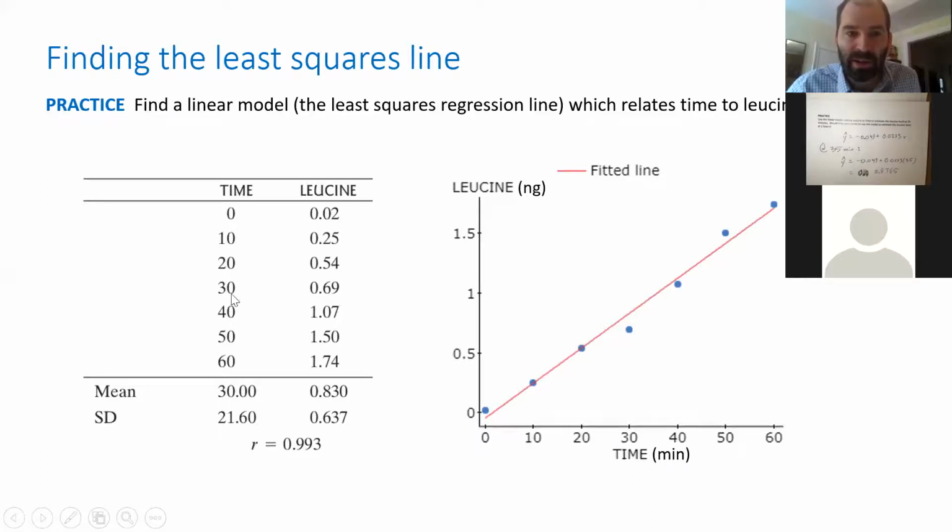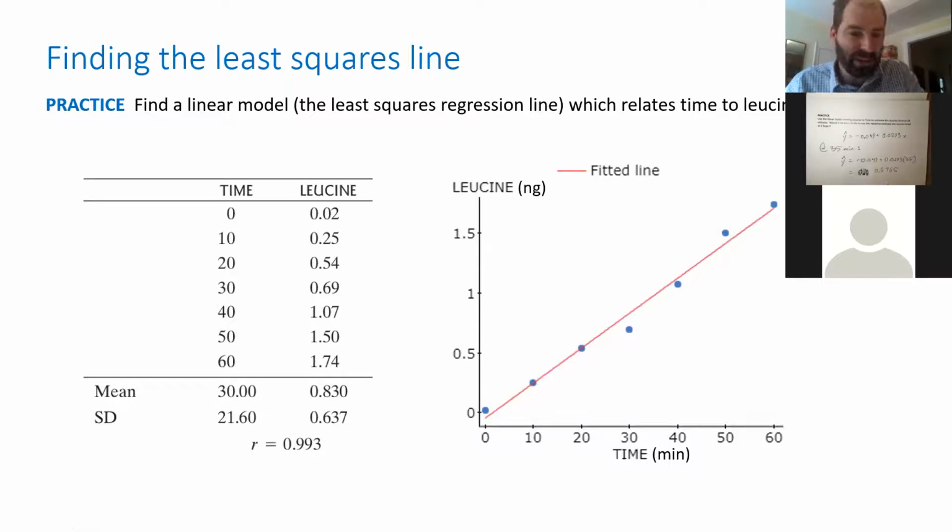So what we've done is interpolated what value leucine was right between 30 and 40. This makes sense. It's within the data, right? So this is good. This is a reasonable thing to do. And so what we're doing is we're really just finding, if we go to 35 here and go up to the graph and then over to the y-axis, the 0.9765 is the number we just found. That's where we land. And that's what we just computed.